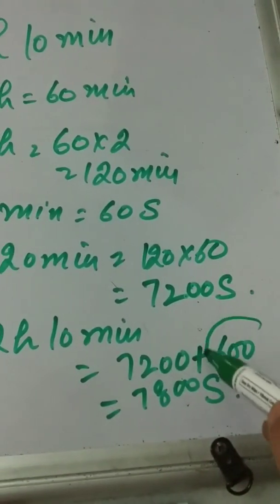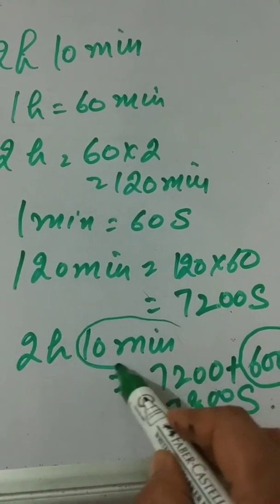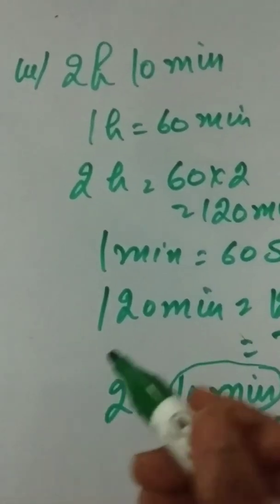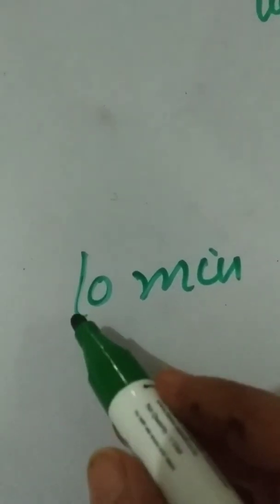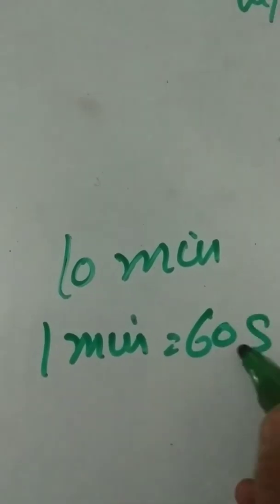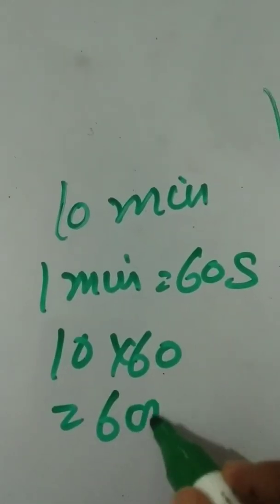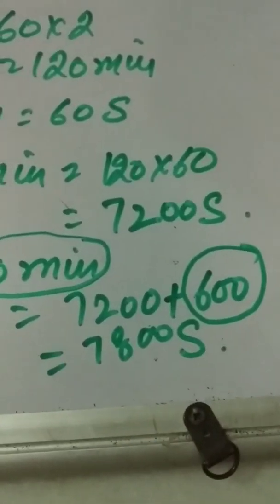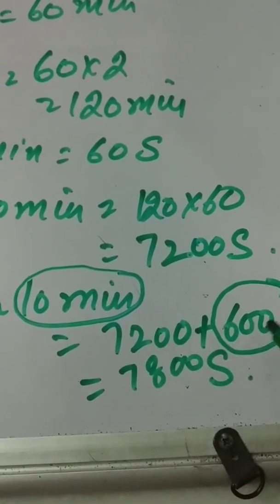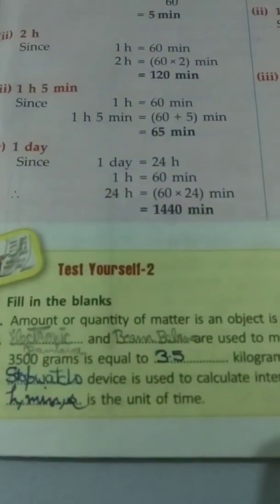Now why have I written this 600? Because we changed 10 minutes also into seconds. How will we change 10 minutes into seconds? We know 1 minute is equal to 60 seconds. So 10 multiplied with 60, we get 600 seconds. At the end of the numerical, we add 7200 and 600 and we get 7800 seconds.